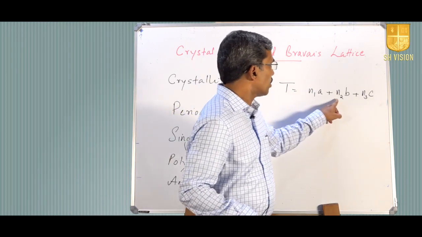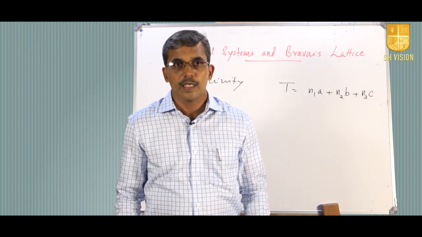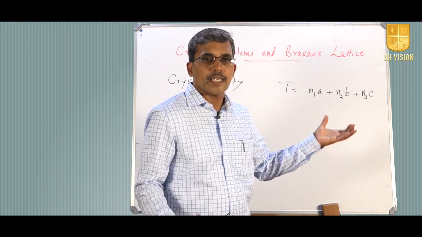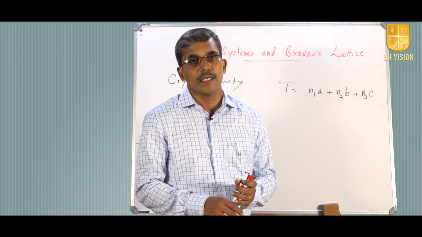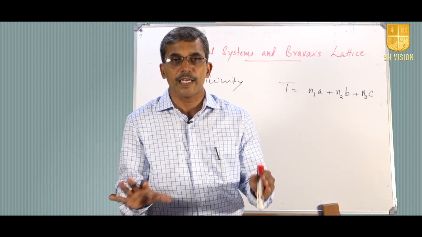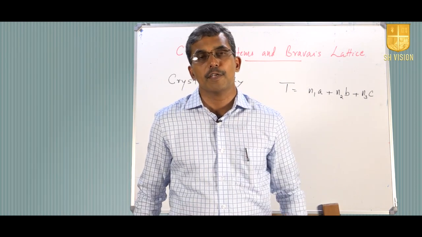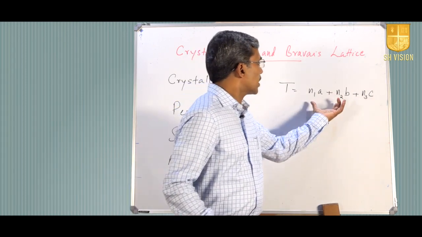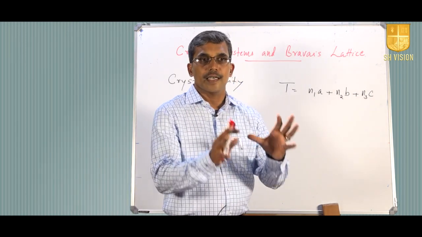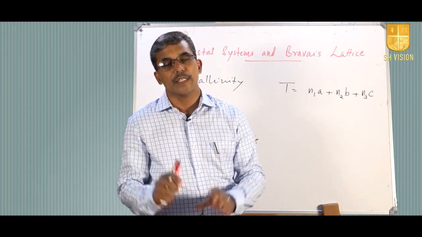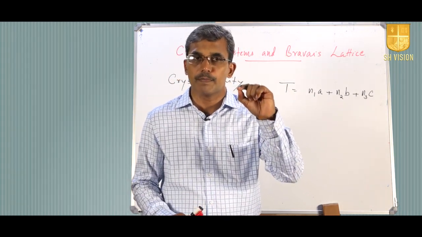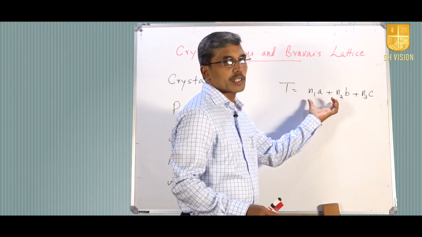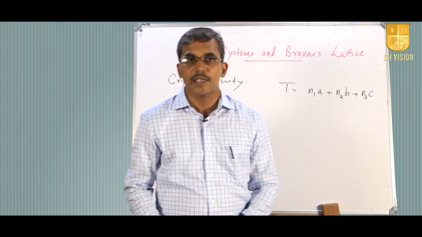So this n1, n2 and n3 are just natural numbers or whole numbers, and this is a very basic preliminary mathematical expression which depicts the periodic arrangement of atoms or the space lattice. So this is one of the very beautiful relations which nicely presents how the crystallinity is within the system. If we know one particular lattice point, we can reach any other lattice point by giving translation through this equation n1a plus n2b plus n3c.